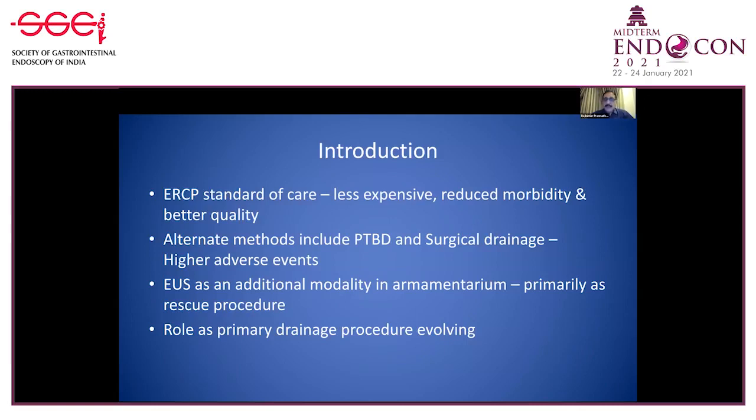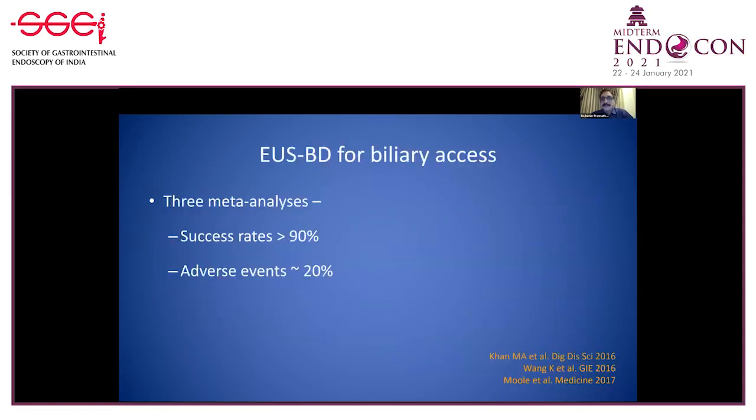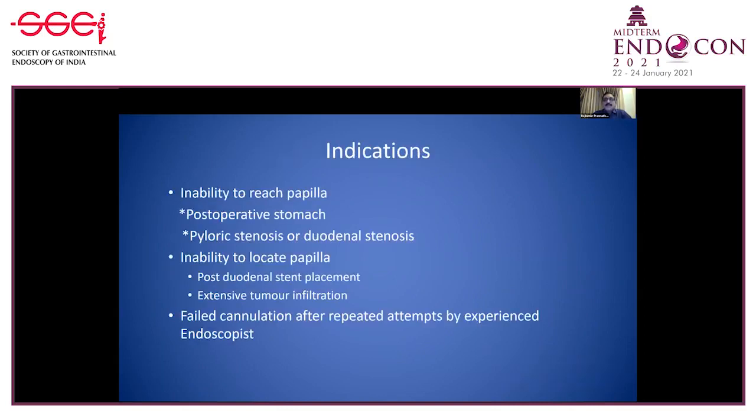Now, how do we go about accessing the biliary tree using endoscopic ultrasound? Three meta-analyses told us that when we access the biliary tree using endoscopic ultrasound, we have a success rate of more than 90% and an adverse event rate in an acceptable range of about 15 to 20%. When do we choose EUS?